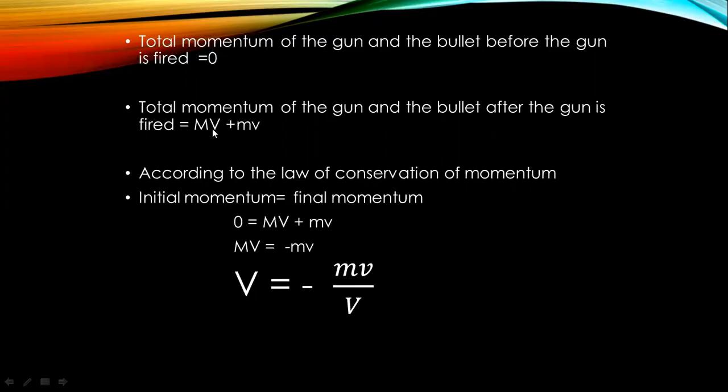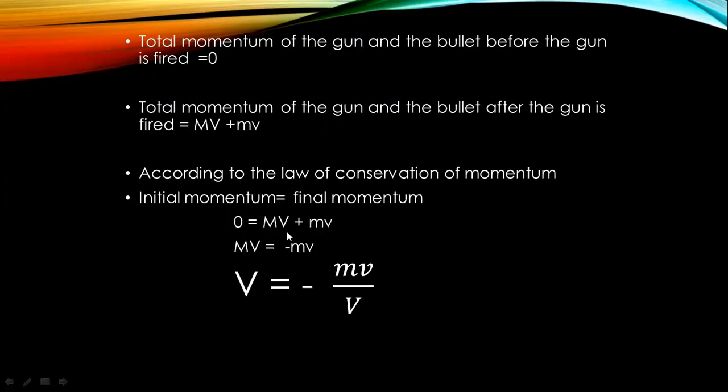Now, when the bullet is fired, when the bullet goes out of the gun, the total momentum of the gun and the bullet after collision is equal to big MV plus small mv. According to the law of conservation of momentum, initial momentum is equal to final momentum. Initial momentum is 0, so you will put 0 here, and final momentum is big MV plus small mv.